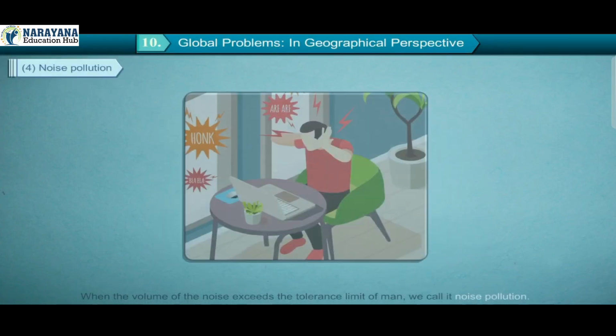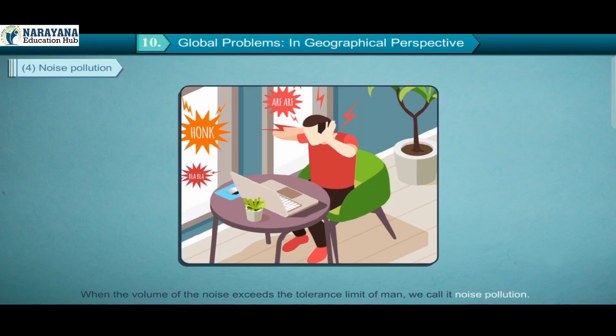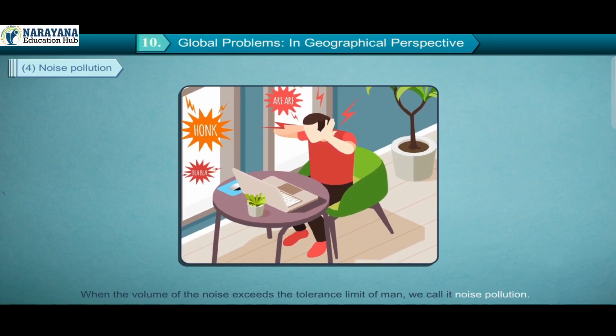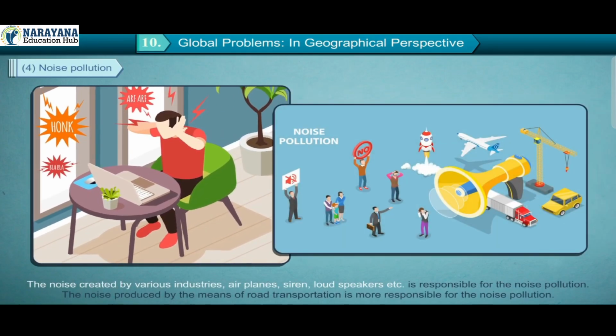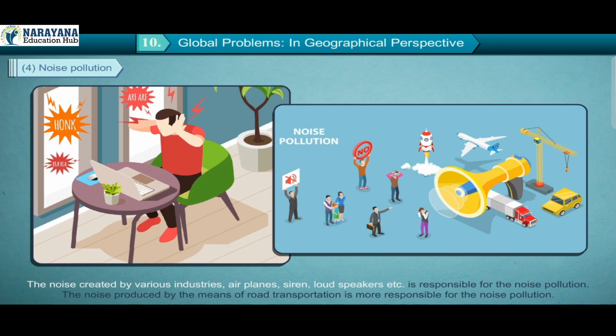4. Noise pollution. When the volume of the noise exceeds the tolerance limit of man, we call it noise pollution. The noise created by various industries, airplanes, sirens, loudspeakers, etc. is responsible for the noise pollution. The noise produced by the means of road transportation is more responsible for the noise pollution.